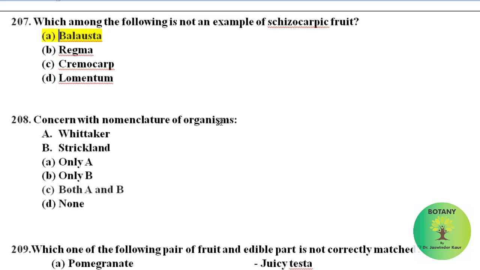Concerned with nomenclature of organisms: A. Whittaker and B. Strickland. Among these, both Whittaker and Strickland are concerned with the nomenclature of organisms. Whittaker proposed the 5-kingdom classification in 1969, and Strickland proposed a series of rules for the nomenclature of organisms in zoology, called the Strickland Code, in 1842. So, both are concerned with the nomenclature of organisms.